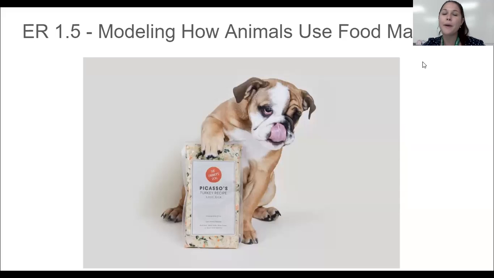Hey ecologists, welcome back to science class where we're going to be talking about how animals use food matter. We've talked the last 2 weeks about how everything is made of matter and how animals use food to gain more matter. After they do that, it can turn into body matter, energy, or droppings. Today, we're going to really dive into how food matter can turn into body matter and energy for animals.